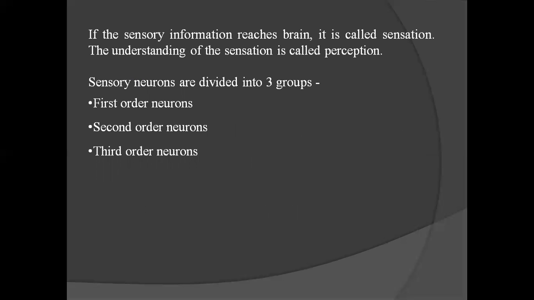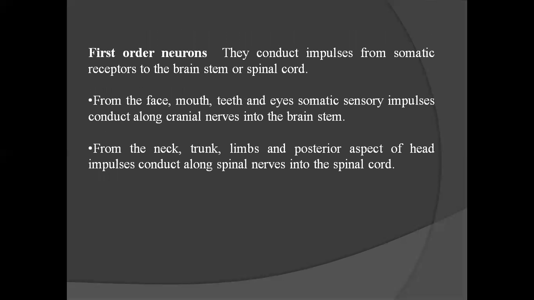Sensory neurons are divided into three groups: first order neuron, second order neuron, and third order neuron. First order neurons conduct impulses from somatic receptors to the brain stem or spinal cord. From the face, mouth, teeth, and eyes, somatic sensory impulses conduct along cranial nerves into the brain stem. From the neck, trunk, limbs, and posterior aspect of head, impulses conduct along spinal nerves into the spinal cord.